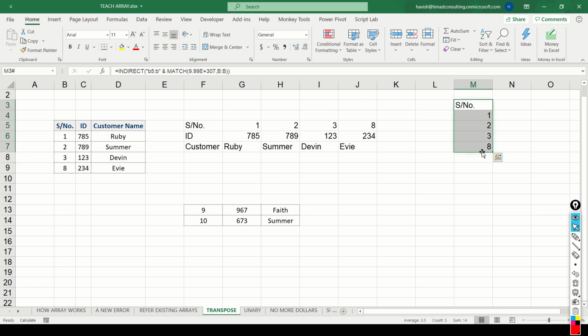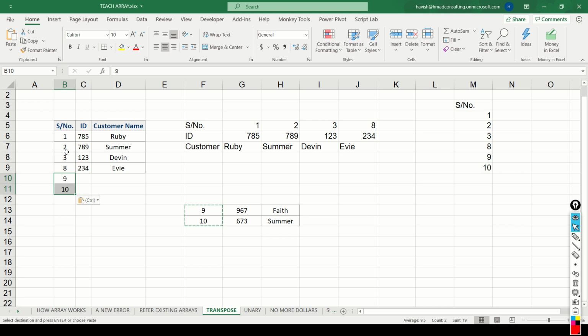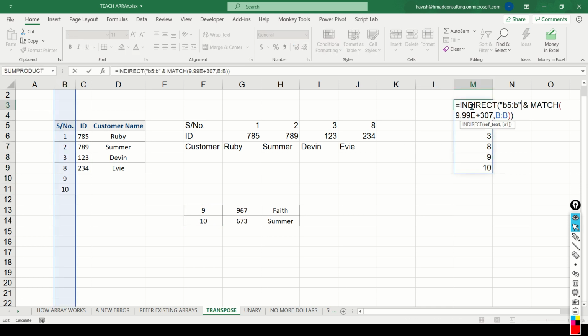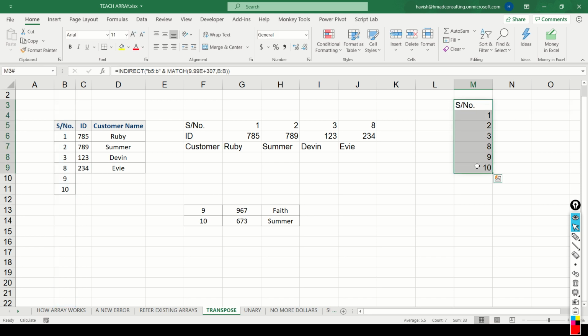Now you might be wondering, why are we going through all this hassle? The reason is very simple. If I copy some more values below my existing serial numbers, you would notice that this automatically picks it up. The reason is because the match function is dynamically finding out the last used row with a number in it. No matter how many numbers or records you add, this particular function will always give you all the results.